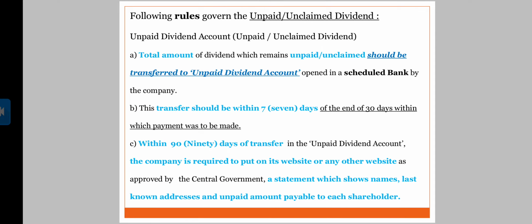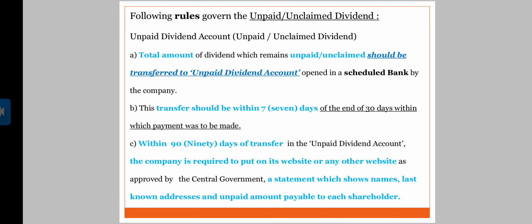Now see, what rules govern unpaid or unclaimed dividend? The total amount of dividend which remains unpaid or unclaimed should be transferred to an unpaid dividend account opened in a scheduled bank by the company. We have already seen the company is supposed to open a dividend account in a scheduled bank, right?